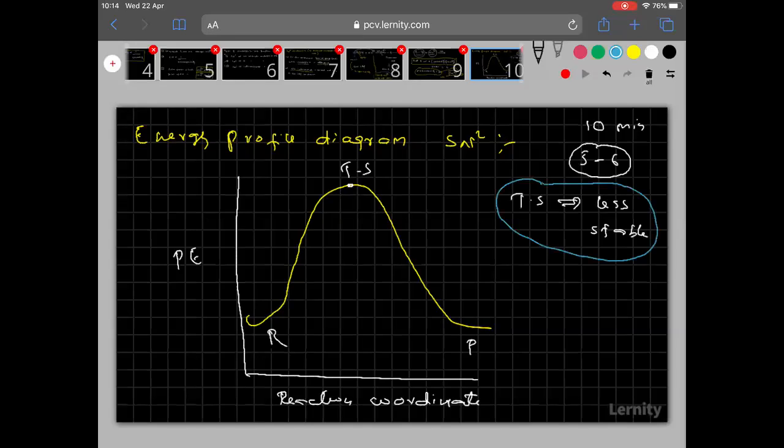And remember, less stable cannot be called an intermediate. Less stable cannot be called an intermediate. That is the reason why in SN2 there is no intermediate. In SN2 there is no intermediate because of this reason only.